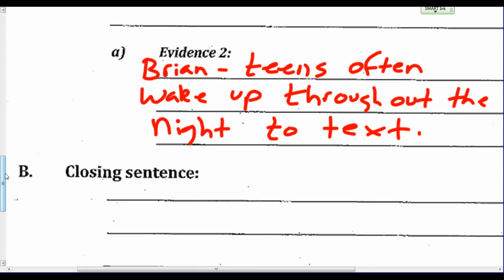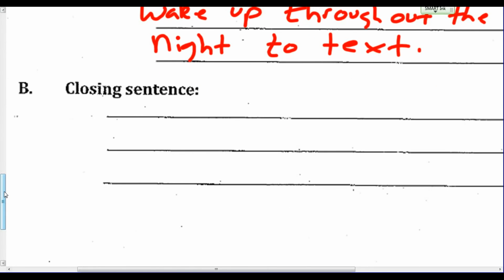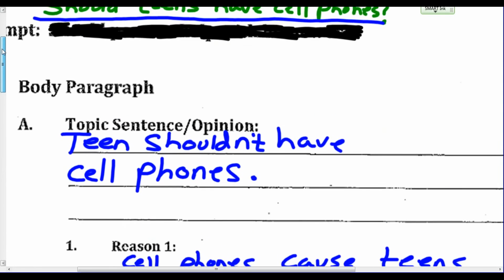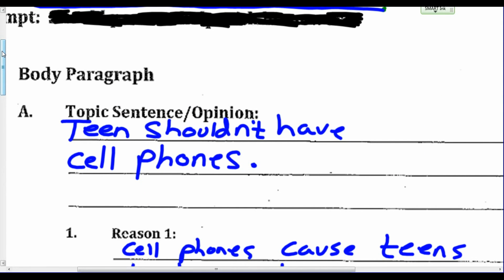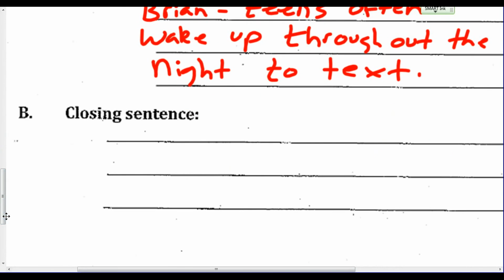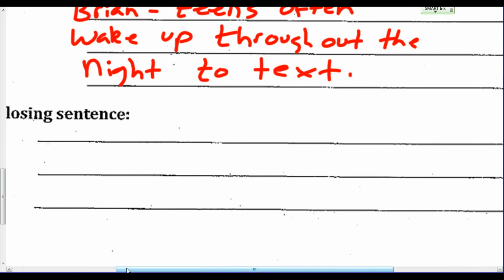Now I'm ready for my closing sentence. My closing sentence, all it needs to do is stay on the idea of my first sentence, but say it in a different way. So if we take a look at our topic sentence, it said, teens shouldn't have cell phones. So for my closing sentence, I'm going to put something like, these are just a few reasons why teens shouldn't own a cell phone.